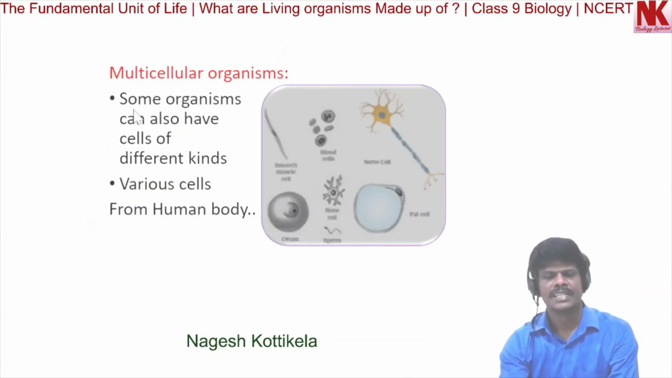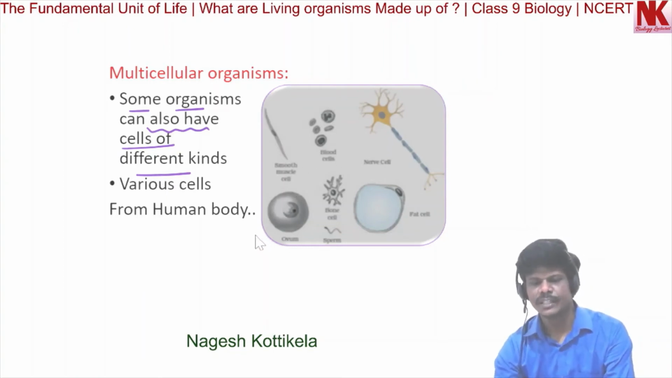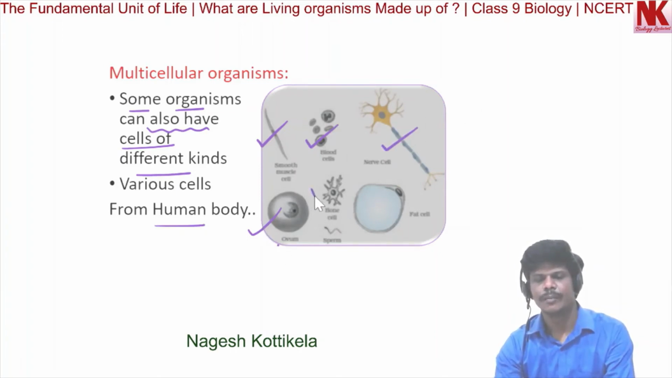Now, some organisms can also have cells of different kinds. You can see here the picture of various cells from the human body. This is smooth muscle cell. These are the blood cells, nerve cell. This is ovum. This is bone cell. This is sperm cell, and this is fat cell. All these cells have different shapes, different sizes.